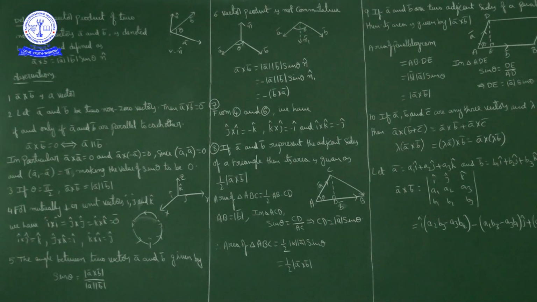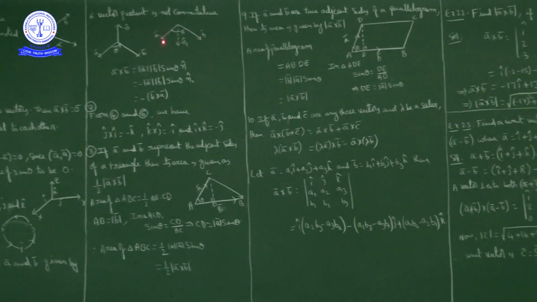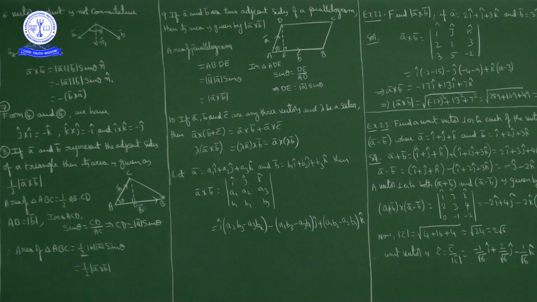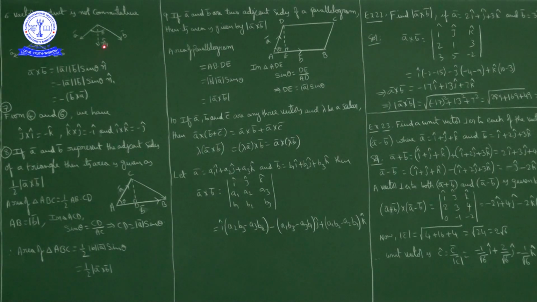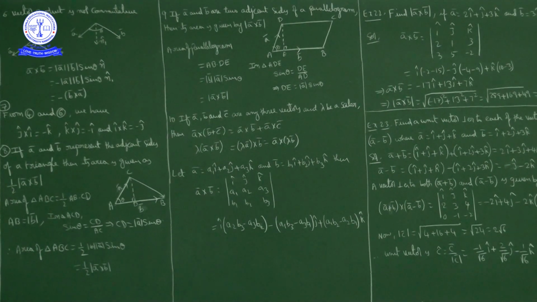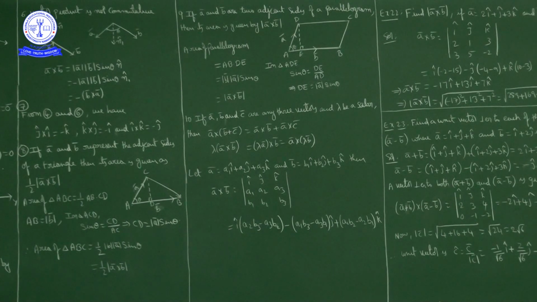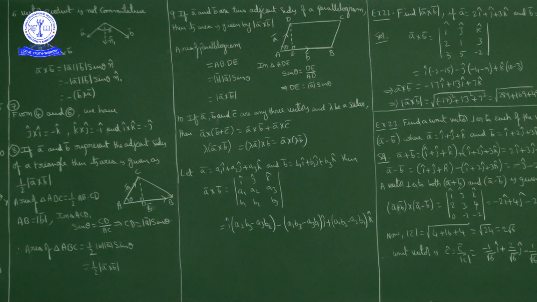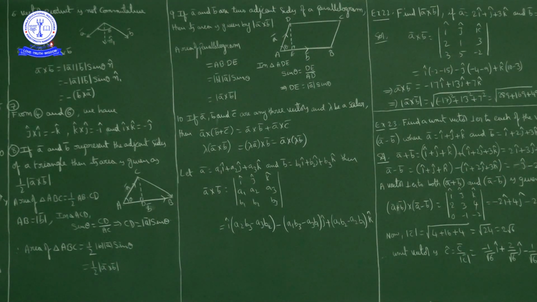Now if theta is measured from b bar to a bar, something like this, then b bar, a bar and n1 cap form a right-handed system, where n1 cap is minus of n cap, or n cap is minus of n1 cap. So a bar cross b bar is magnitude of a bar into magnitude of b bar into sin theta into n cap. So n cap and minus n1 cap are both the same.